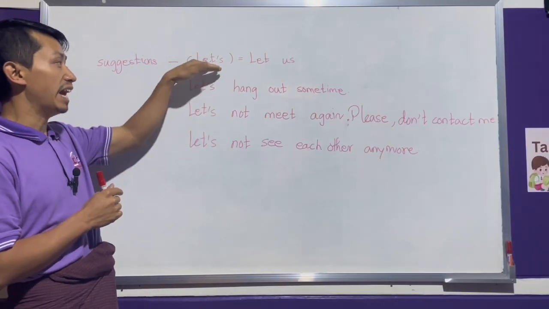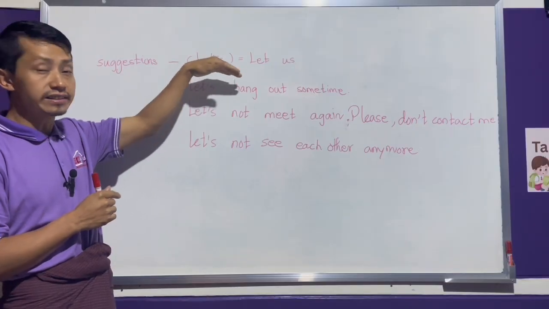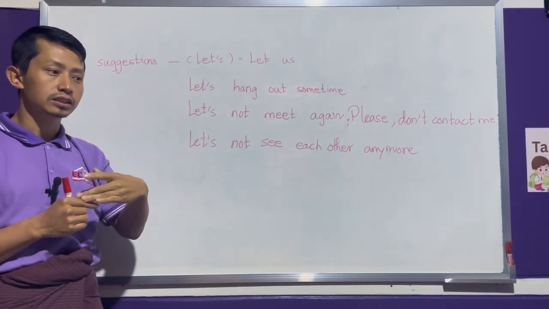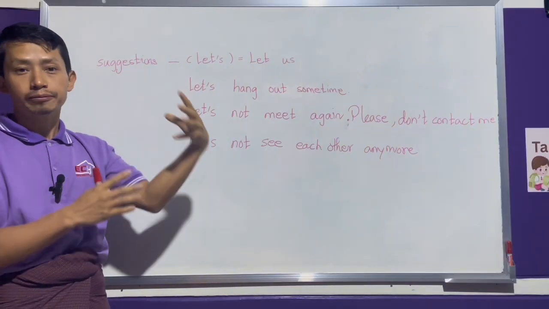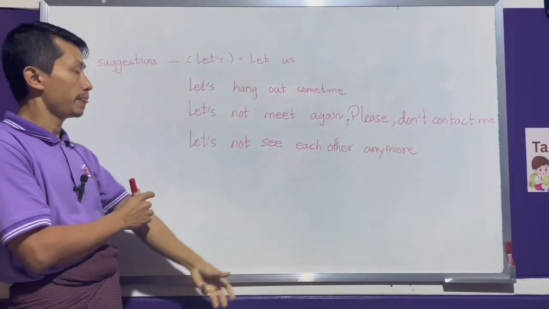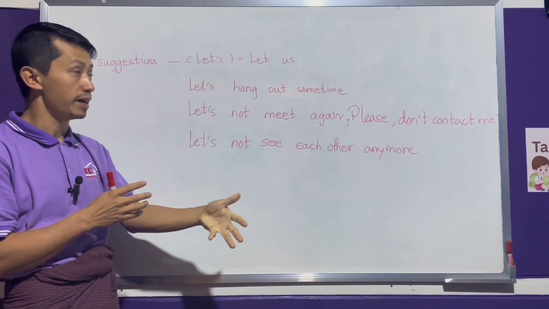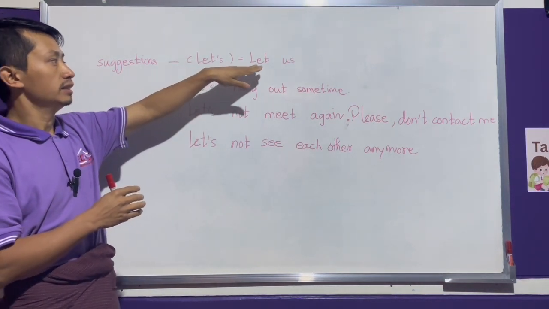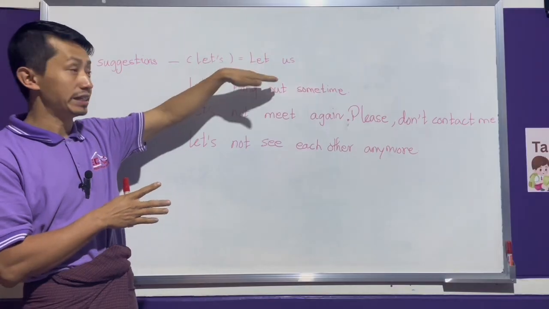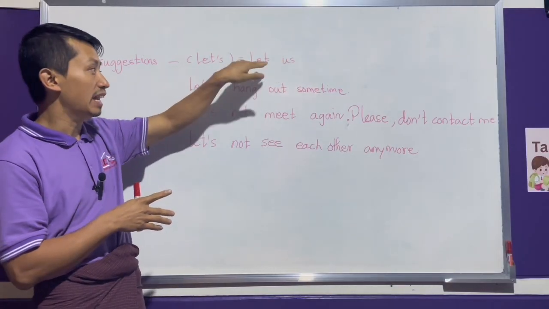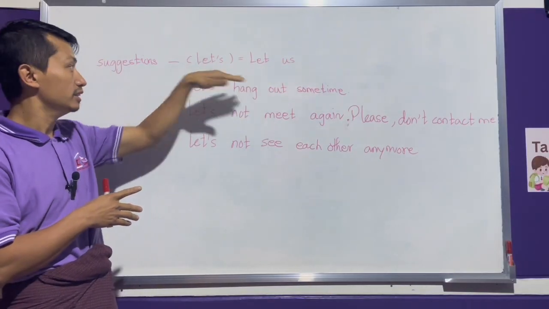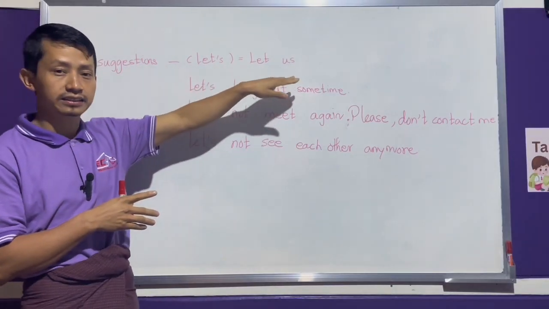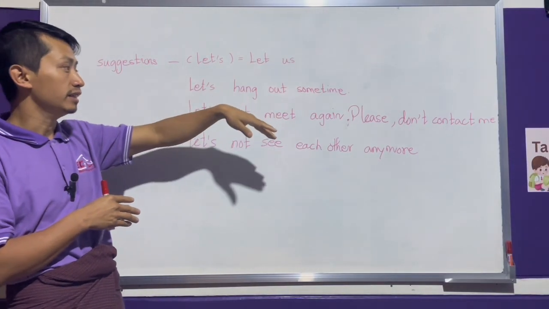We use let's to suggest someone to do something with us. We want to do something with them. That's why we suggest them. What is the meaning of let's? When we separate them, let us, so let's. Not is, us. Let us.